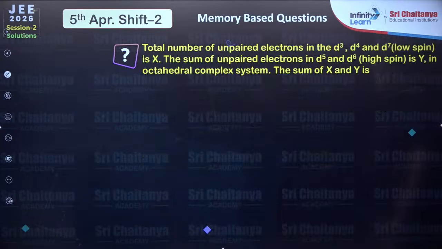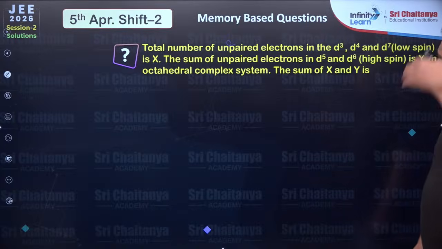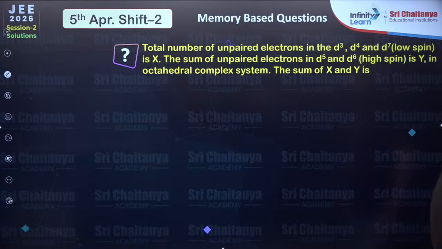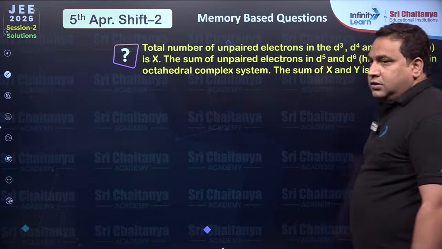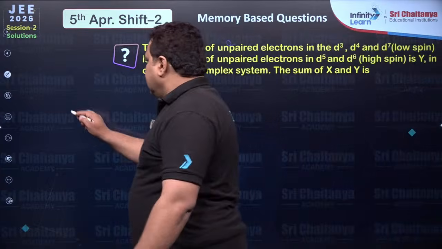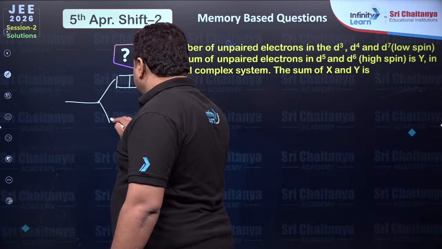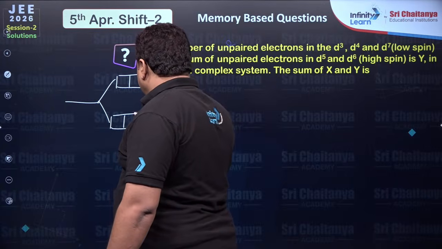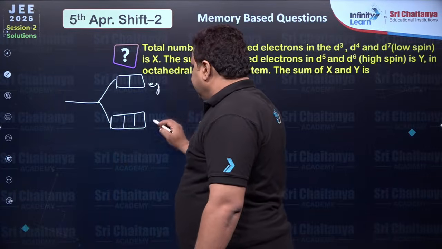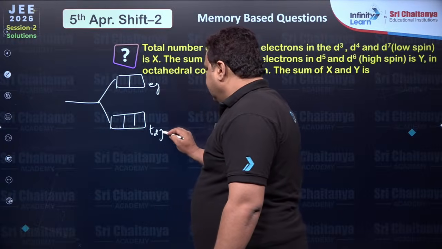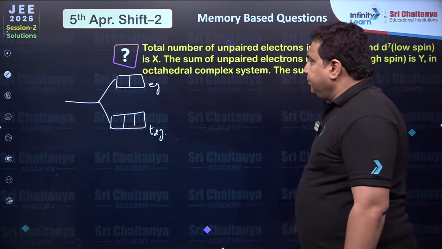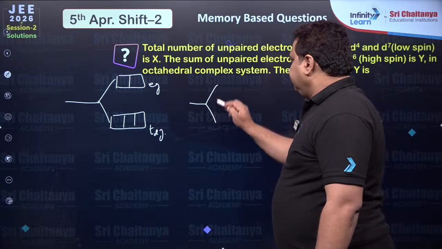Okay. Next, the total number of unpaired electrons in d3, d4, d7 low spin is X. The sum of unpaired electrons in d5, d6 high spin is Y. So everybody should know that in octahedral complexes, this is eg orbital and this is t2g orbital. Okay. So